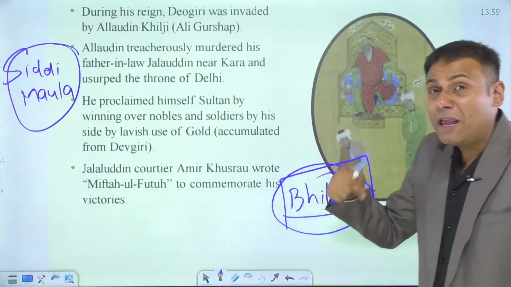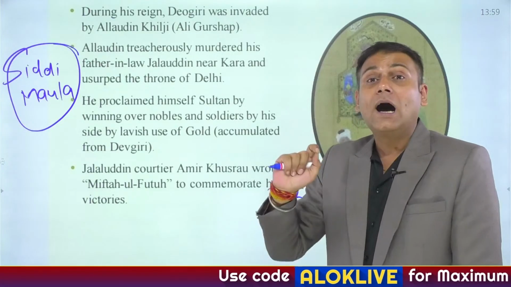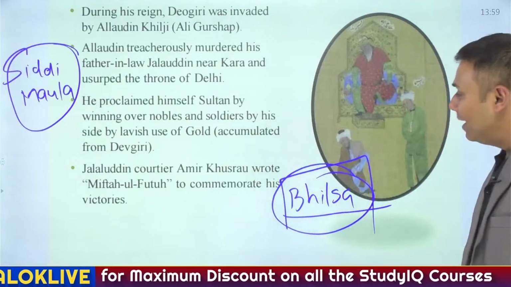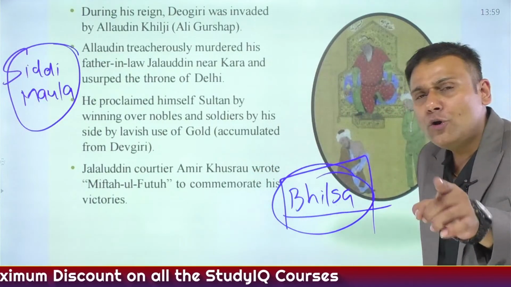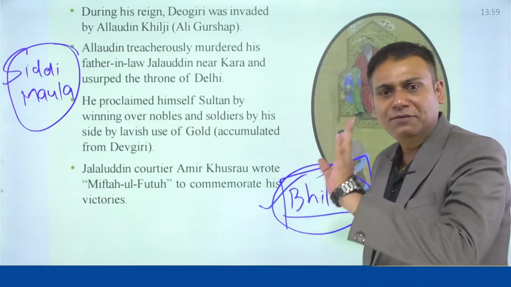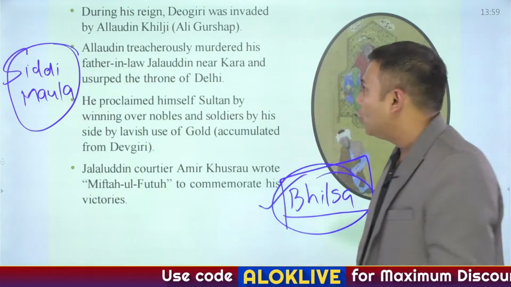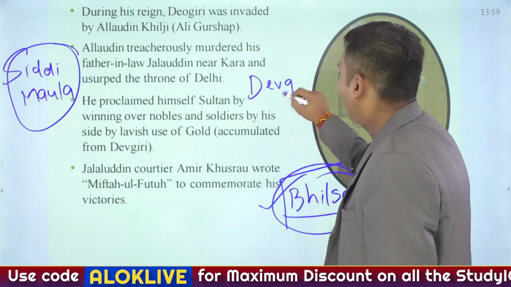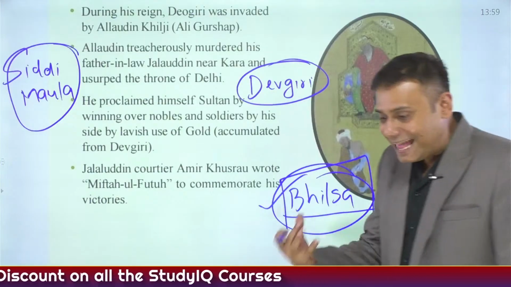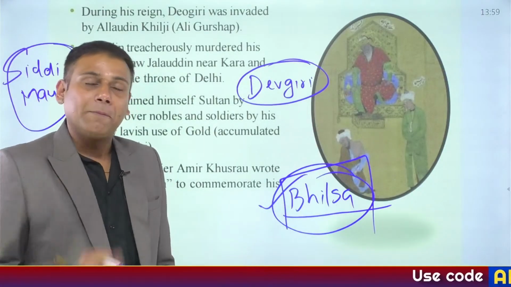Jallaludin Khilji was murdered by his own son-in-law, whose name was Alauddin Khilji, or Ali Gurshasp. Now, what was the plot behind this? Let's understand. As I have told you, Alauddin Khilji had attacked the region of Bhilsa, or Vidisha, and that was a successful expedition. But this time, Alauddin had a plan to conquer the region of Devgiri, which was being ruled by the Yadavas. At that time, the ruler of Devgiri was Ramchandra Dev, or Ramchandra Yadav.